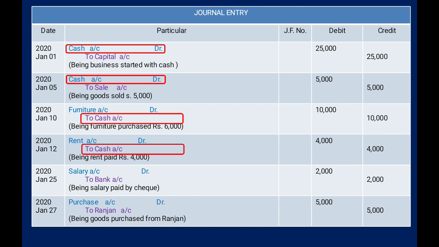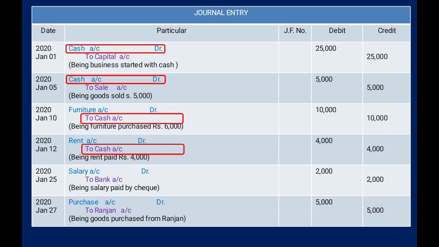January 10, furniture account debit to cash account, that is also a cash transaction. January 12, rent account debit to cash, that is also a cash transaction. And next we have salary to bank, that is a bank transaction, and last, purchase from Ranjan, that is a credit transaction. So the last two transactions we are not going to record in the cash book, because we have to find out only the cash transactions.